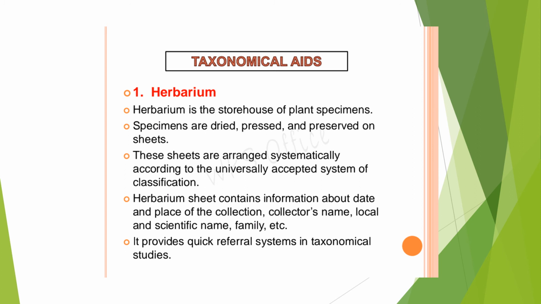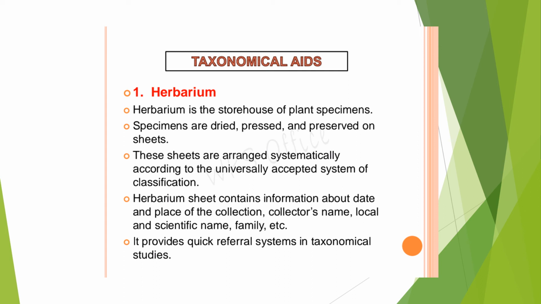Now let us see what the various taxonomical aids that are available are. Don't worry about the word aids. Here aids means certain helping material. Number one is herbarium. You can use the word herbarium in two senses. One is a place where many plant specimens are stored. The place where many plant specimens are stored.